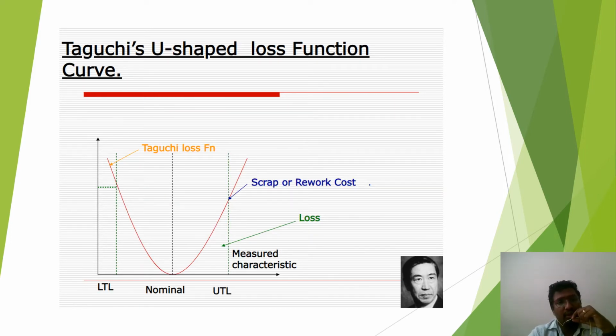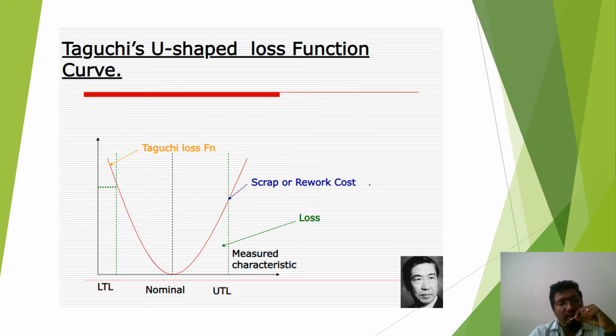So this is Taguchi's U-shaped loss function curve. This is called the nominal value. If a product is to be manufactured with a dimension of 20 millimeter, then 20 millimeter is called the target value or nominal value. According to Taguchi, the product is to be produced at exactly 20 millimeter. But what does the traditional approach say? They give some tolerance limit. Tolerance is a plus or minus value. It can be plus or minus 0.2 millimeter. It can be plus 0.2 millimeter or minus 0.2 millimeter. That is called the tolerance level.